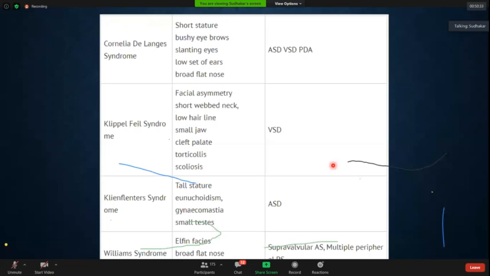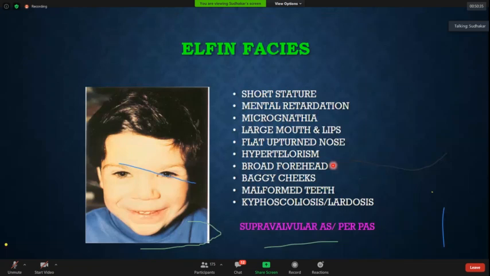And what phases is it? You can see these phases: short stature, mental retardation, but the most important thing is a flat upturned nose. It is flat but upturned nose, associated again with hypertelorism, broad forehead. The forehead is very broad, baggy cheeks, and then there can be pegged teeth. Malformed teeth are known as pegged teeth.